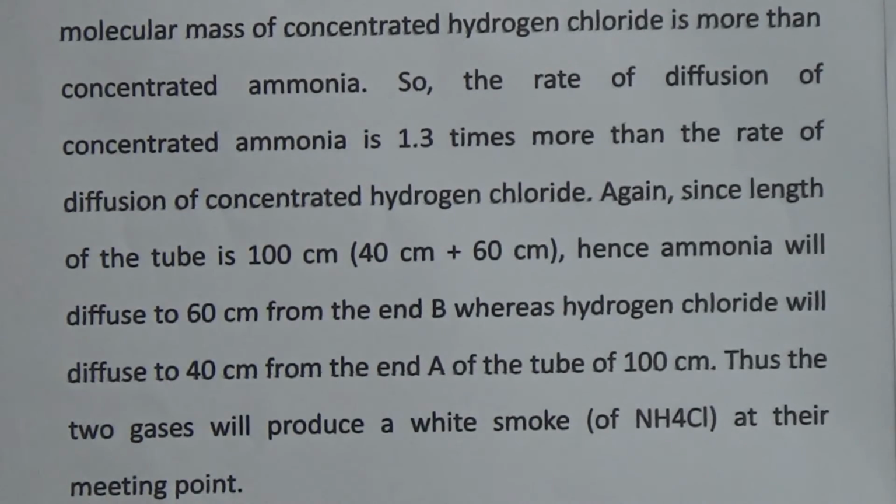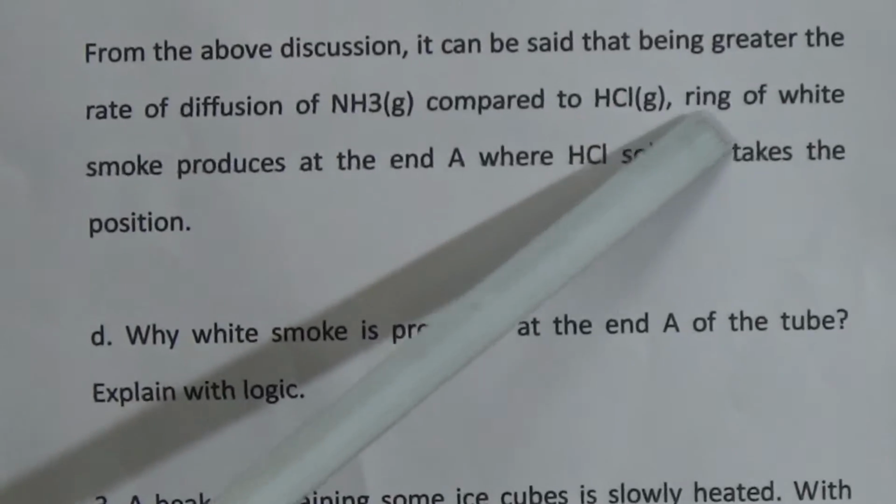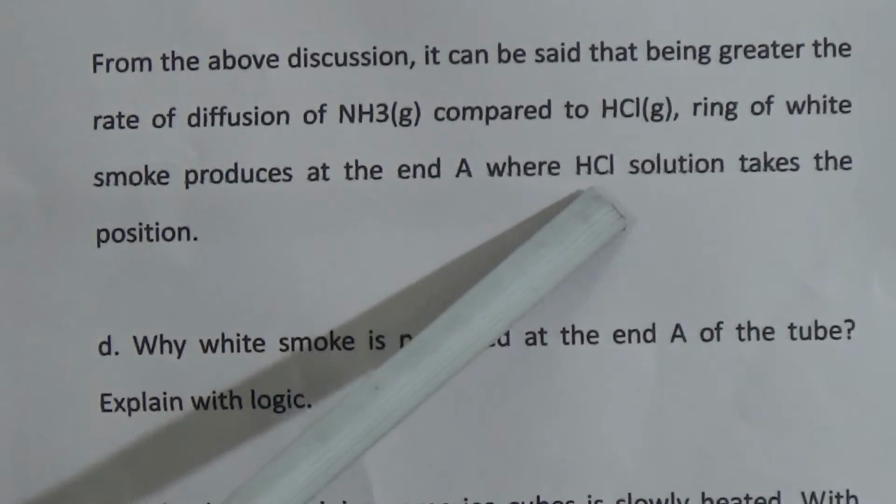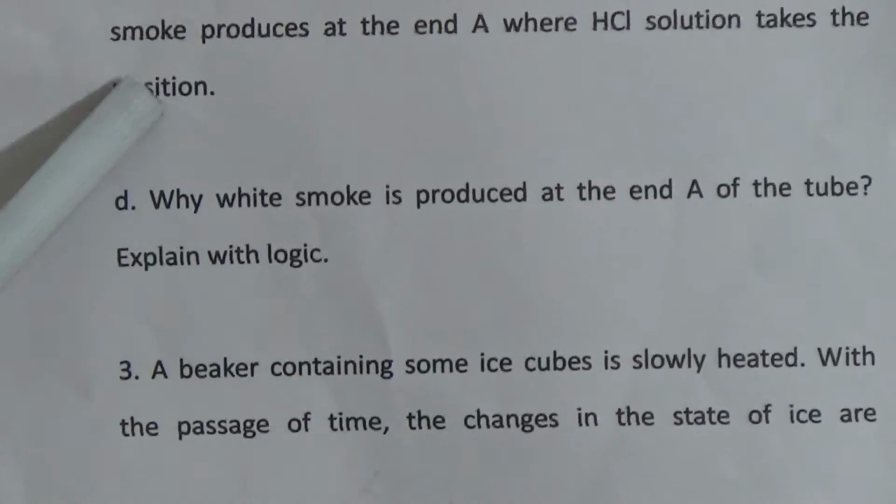From the above discussion, it can be said that, the rate of diffusion of ammonia gas being greater compared to the hydrogen chloride gas, the ring of white smoke is produced at the end of A, whereas hydrogen chloride solution takes the position.